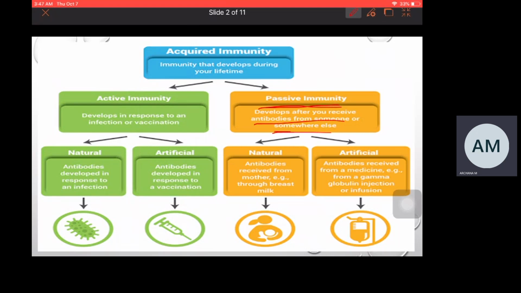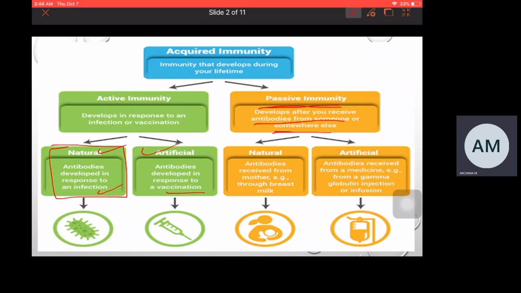This active immunity is again divided into natural and artificial. Natural active immunity is a type of immunity that develops in response to an infection. When an antigen enters naturally, the immune system developed comes under natural active immunity. Coming to the artificial active immunity, the immune response is developed in response to a vaccination. When a person is given a vaccine, the immune response developed by that person comes under artificial active immunity.